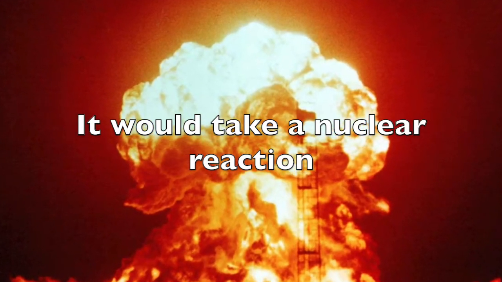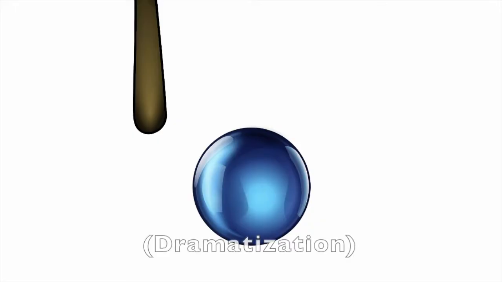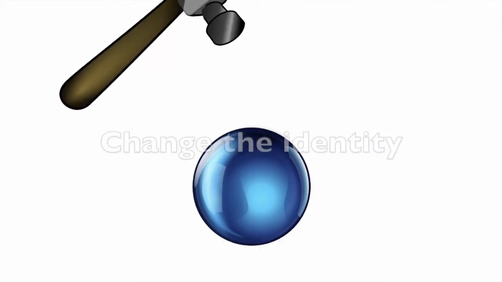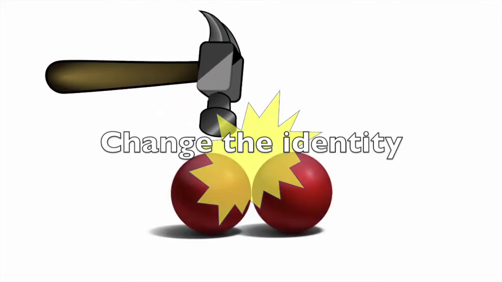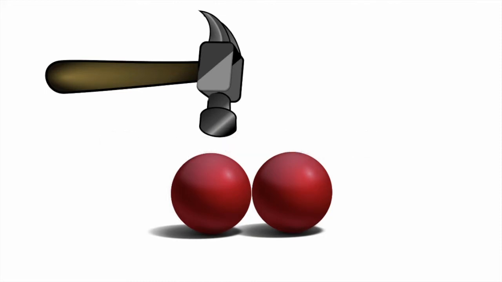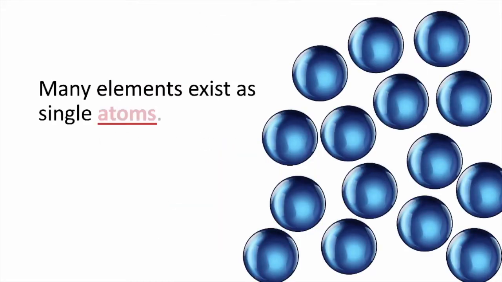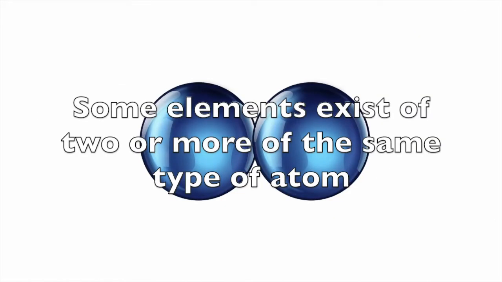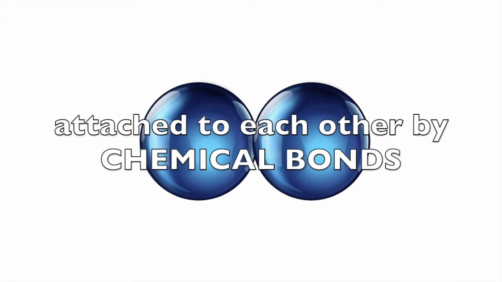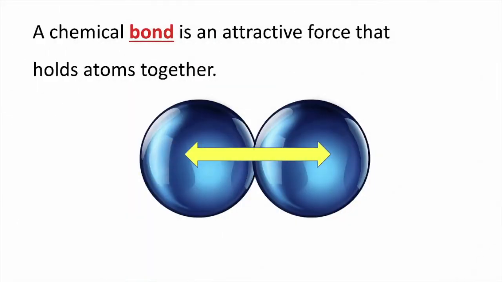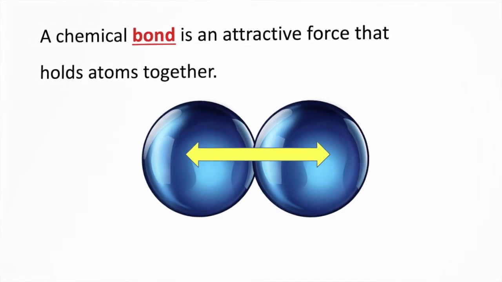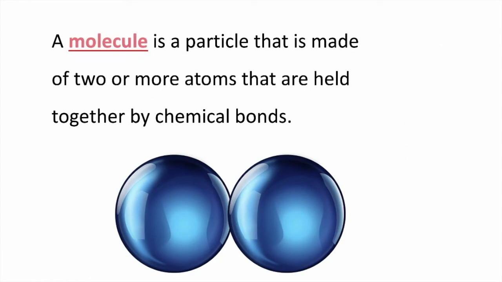That is atom splitting. If you were to break an atom down, you would change the identity of the atom to one of another element. Many elements exist as single atoms, but some elements exist as two or more of the same type of atom attached to each other by chemical bonds. A chemical bond is an attractive force that holds atoms together. A molecule is a particle that's made of two or more atoms that are held together by chemical bonds.